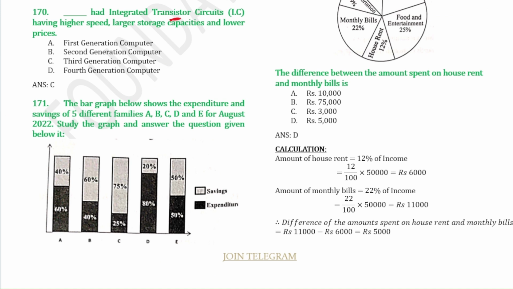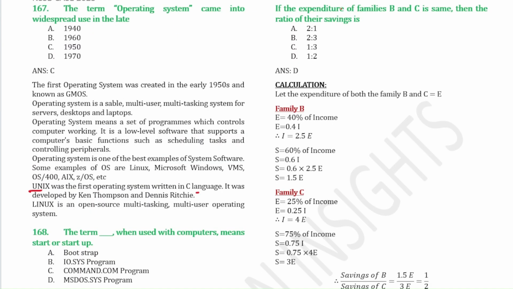Okay, so the graph is given. In this question, we have to find the ratio of savings if the expenditure of family B and C is the same. So let's consider the expenditure of both families B and C as E, because they are the same. So for family B, according to the graph, the expenditure is given as 40% of income.